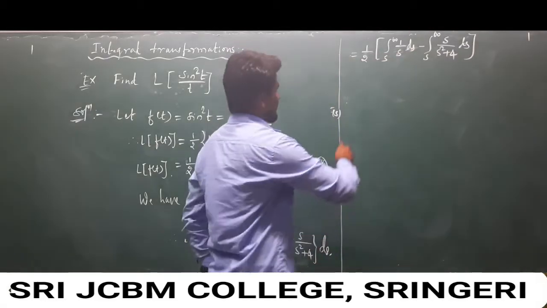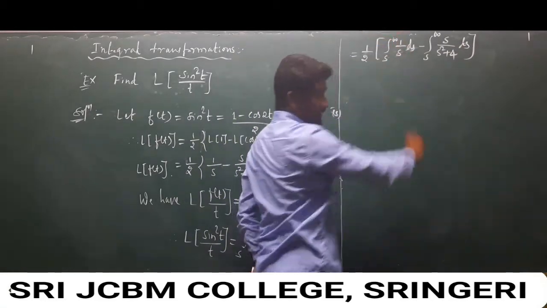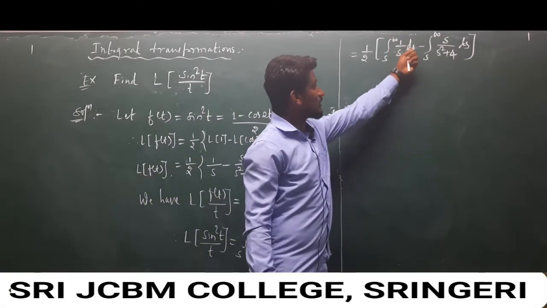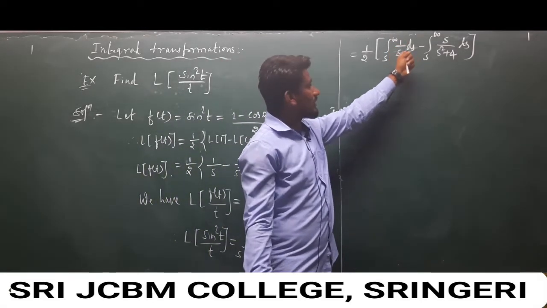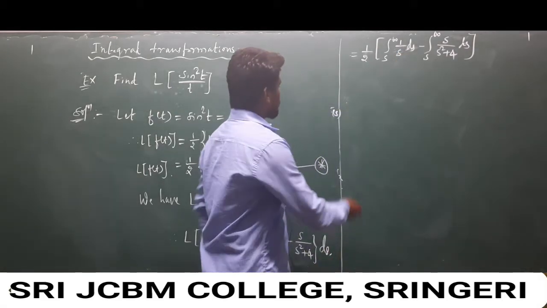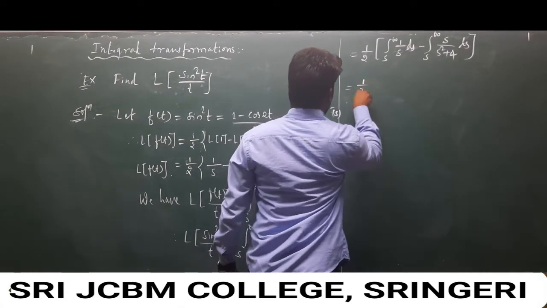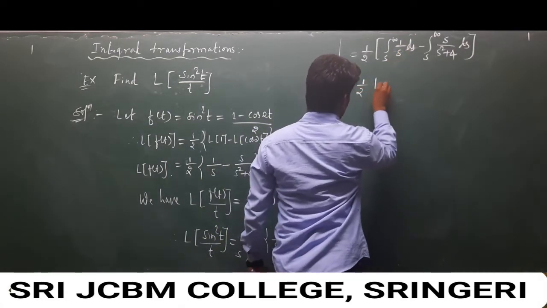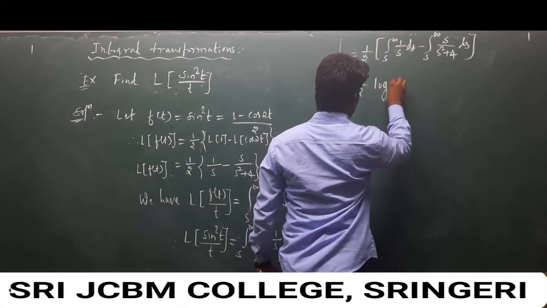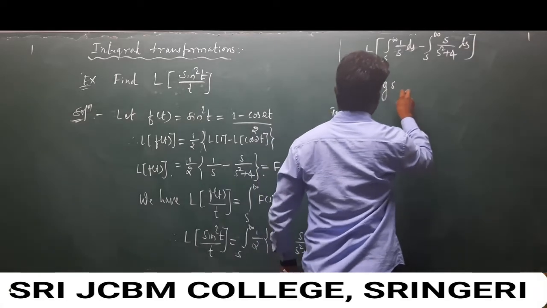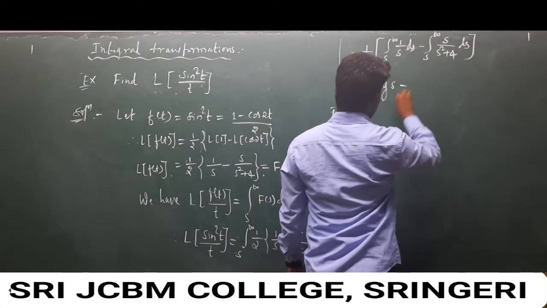And now look at this 1 over s. Because we are integrating with respect to s, it is like integrating with respect to x when 1 over x is there. We are already familiar with such integration, and the integration of 1 over s is log s, and minus.